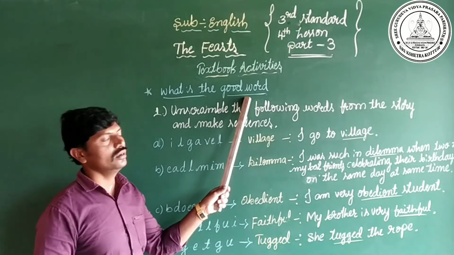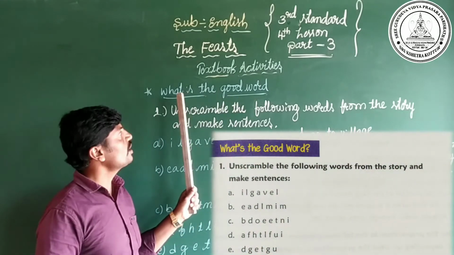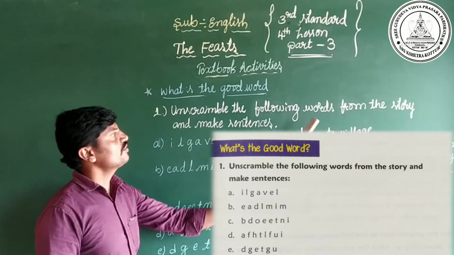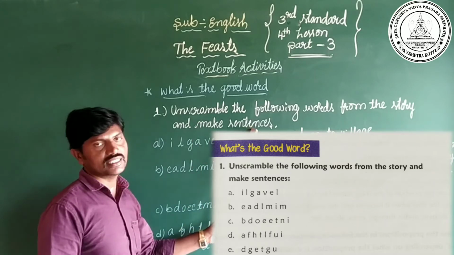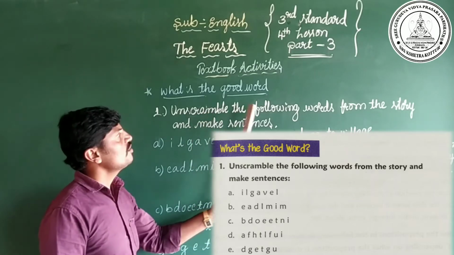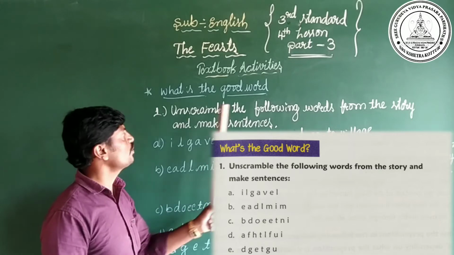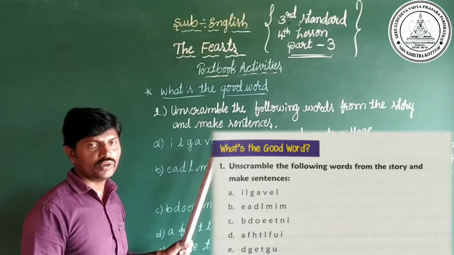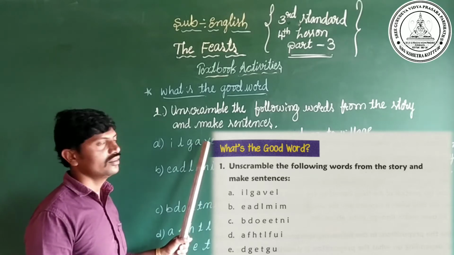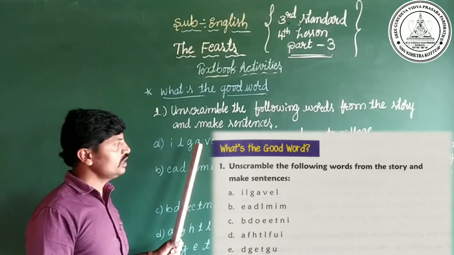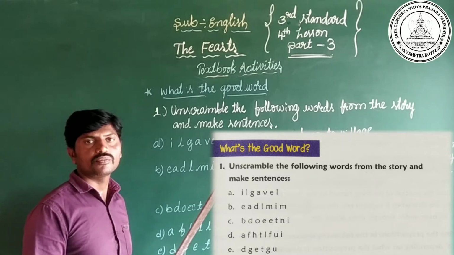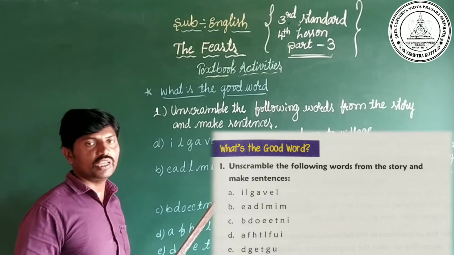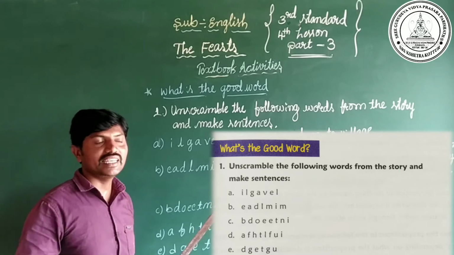What's the good word? Page number 35. In that main, unscramble the following words from the story and make sentences. Regarding the story, here they have given a few letters. By using those letters, we have to make words. By using those words, we have to frame sentences.